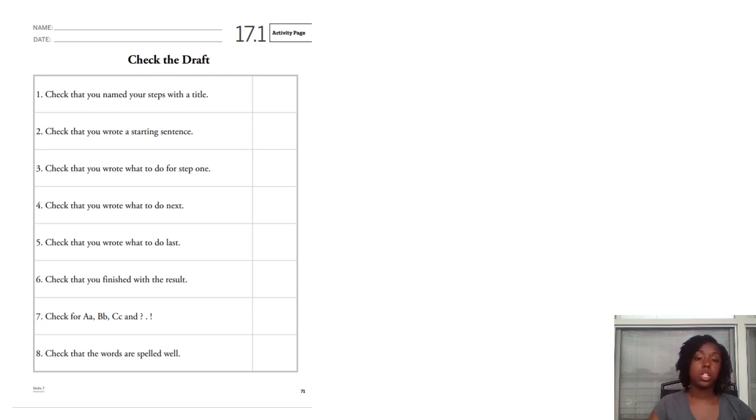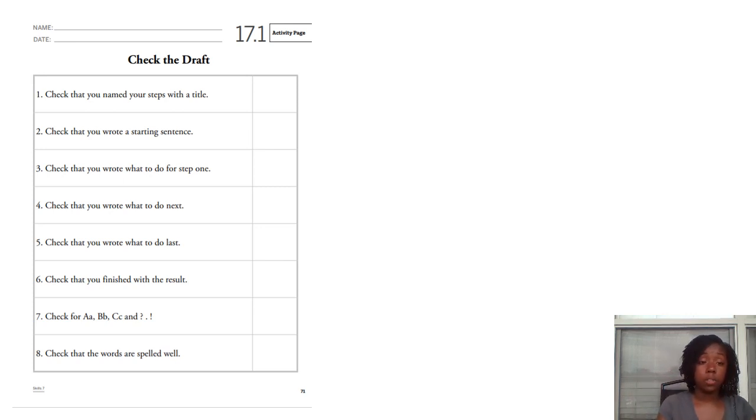So this is the paper that you need, 17.1 at the top. You're going to edit your draft, okay? So I'm going to go through 1 through 8. I'm going to read to you what it says. You're going to look through what you have and see if you have that. If you don't have it, pause the video, put it in there. If you do have it, go ahead and give yourself a check, okay? If you don't have it, give yourself an X, make the proper corrections, and then turn that X into a check, or you can just pause it, make the proper corrections, and then go ahead and just give yourself a check.